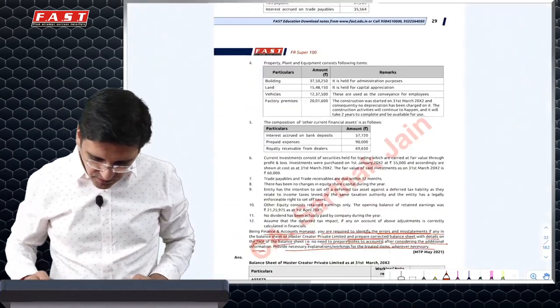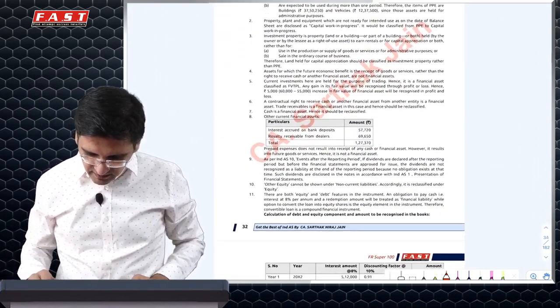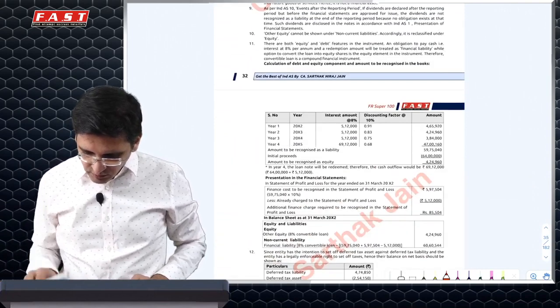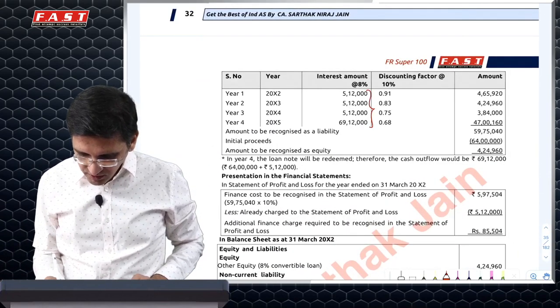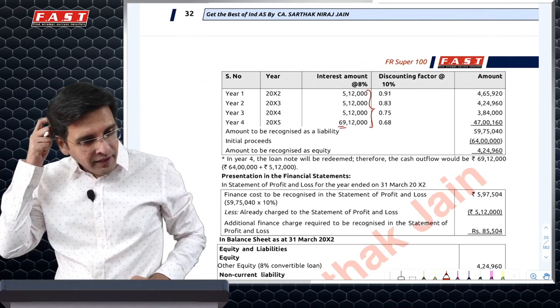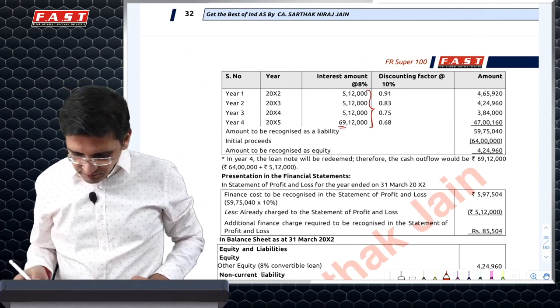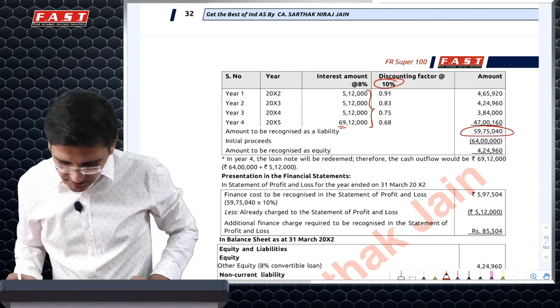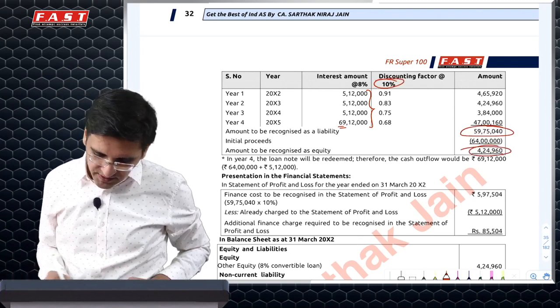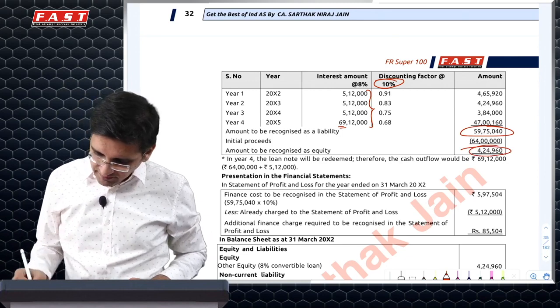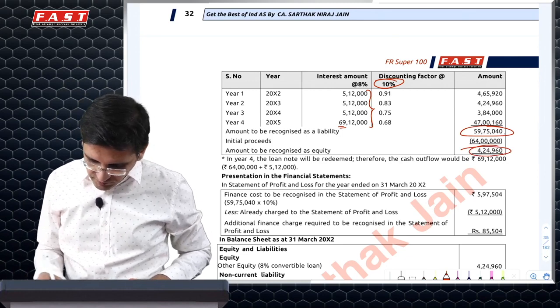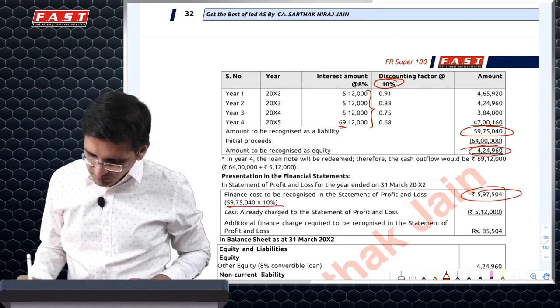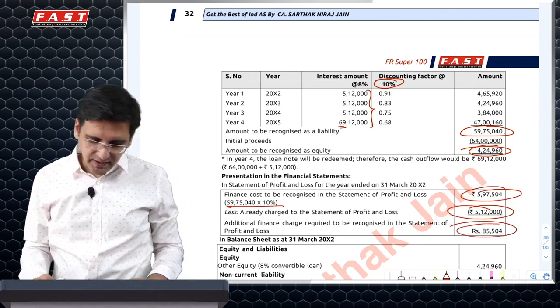If you see the solution, what they've done is they calculate the present value of the actual payments, 5,12,000 for 4 years plus 64 lakhs of loan, discounted using the market rates, and this difference is the equity component. And the finance cost will be 5,975,040 into 10%. You've already booked this, so additionally this will be recognized.